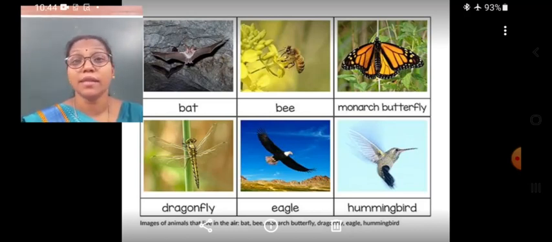Many types of insects, like the beetles and ladybirds, are also aerial animals. They can also fly in the air.